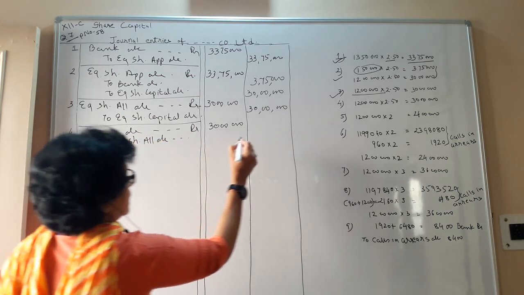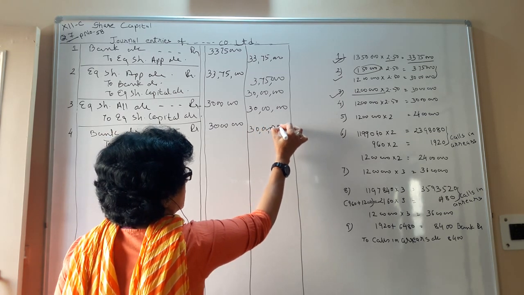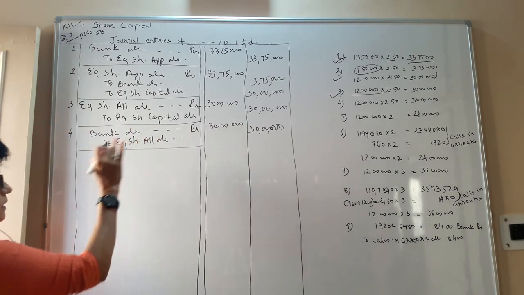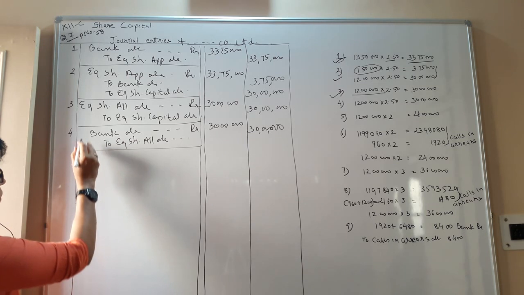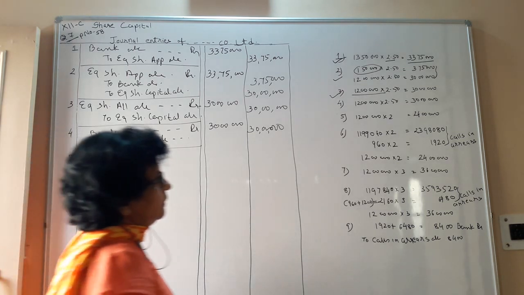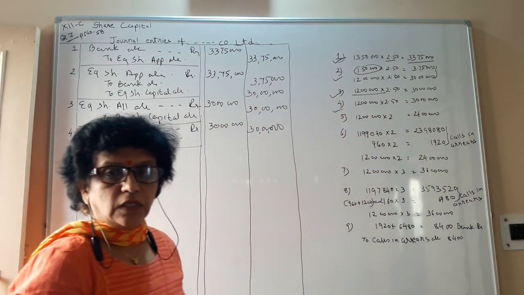So with this we are closing our allotment account. There is no call in arrears, so allotment account is closed. Being equity share allotment account closed, and that is the account you have received the money. Number 5. Now in the fifth, again we are asking for the first call.